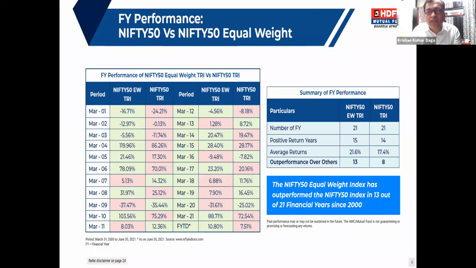On the third row, you can see the average return: Nifty 50 has given 17.5% return, while Nifty 50 equal weight is giving you 21.5% return. So on average return, it is almost a 4% difference. In a nutshell, you can say that the Nifty 50 equal weight index is outperforming the Nifty 50 index in 13 years out of the last 21 years, while the Nifty 50 index is outperforming in only 8 years. So there is a difference there, and in average return as well. Average return is more important on this slide, the number which is 4% higher.